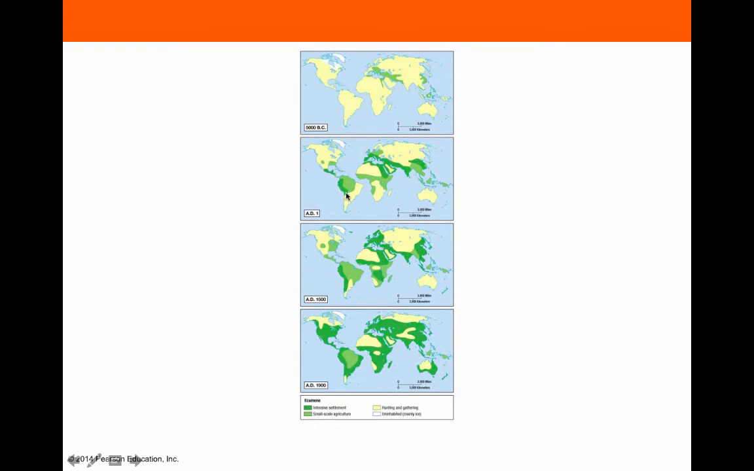Think about the Aztec, the Inca, and then up here the Egyptians, not quite up to Mesopotamia, but south of that, the Indus, and then the Chinese. And then the lighter green is small scale agriculture.